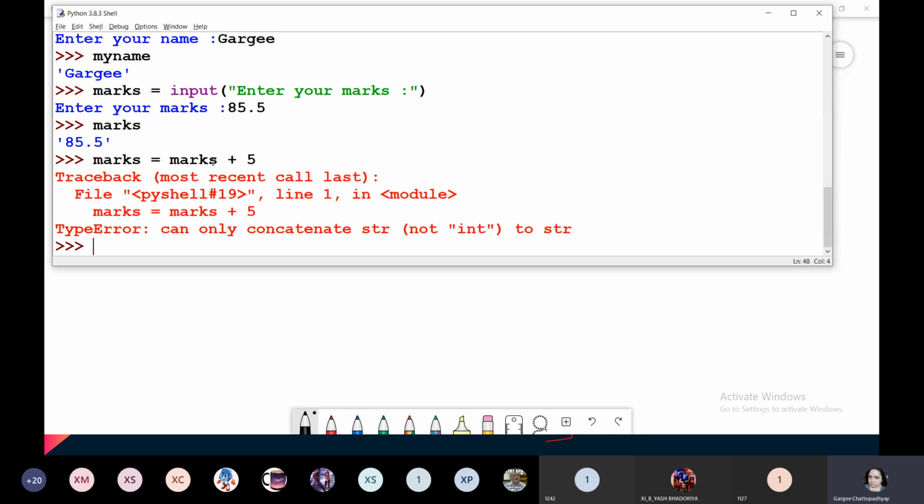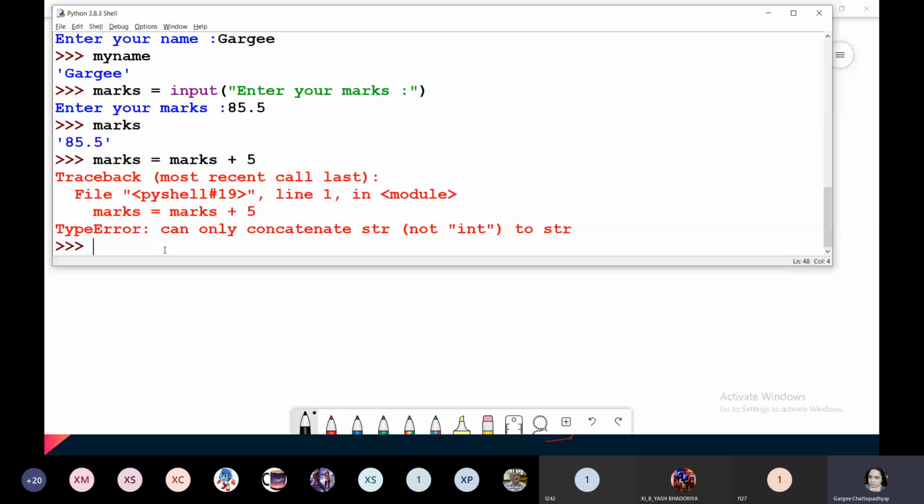You can only join a string to string. This 5, what is the data type of 5? Which type of literal is it? Integer. Whereas marks is which type of literal? String. You cannot combine string with an integer.